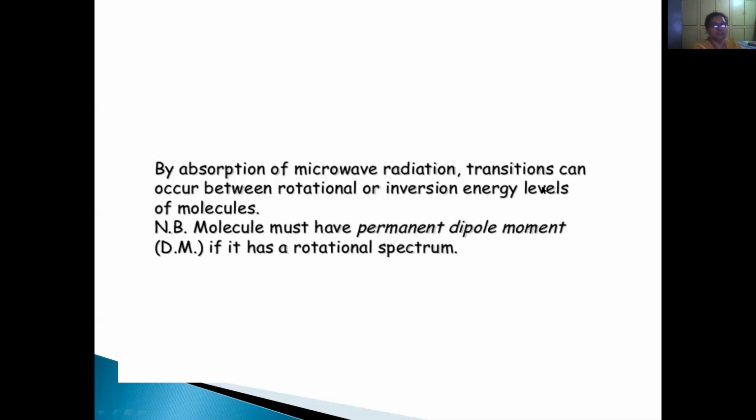That means the molecule should have a permanent dipole moment. For this, I'll give you an example. When you go to a canteen or a bakery and order a samosa or a veg puff, they put a paper plate, put the veg puff on it, put it in the microwave oven, and start heating it.